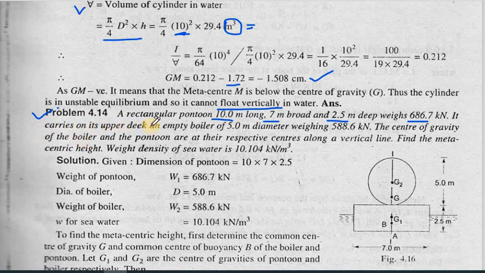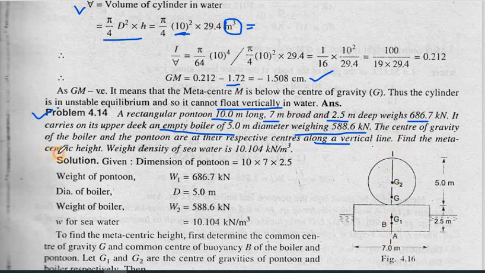It carries on its upper deck an empty boiler, which is 5 meter diameter, and its weight is 588.6 kilonewton. The centers of gravity of the boiler and the pontoon are at their respective centers along a vertical line.